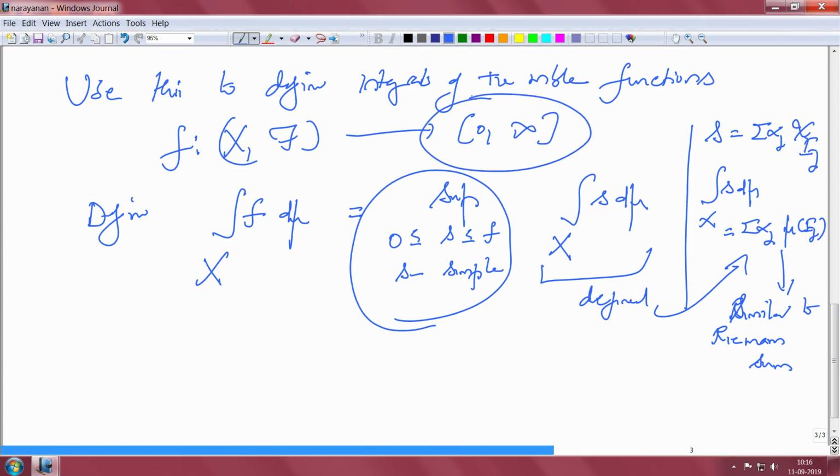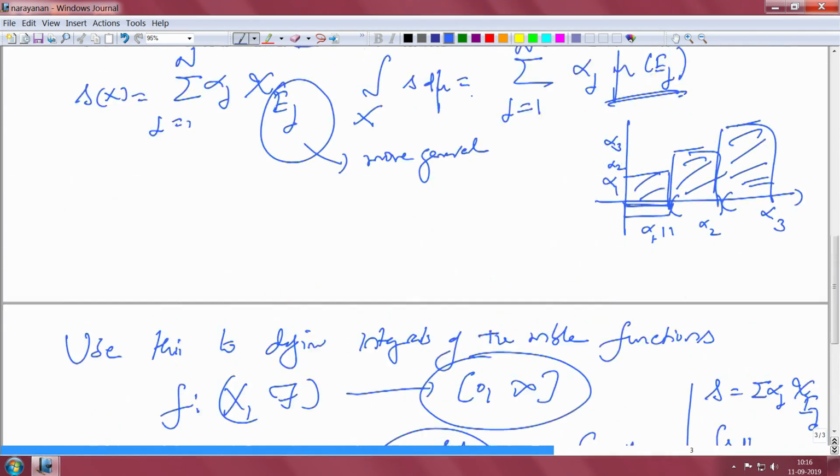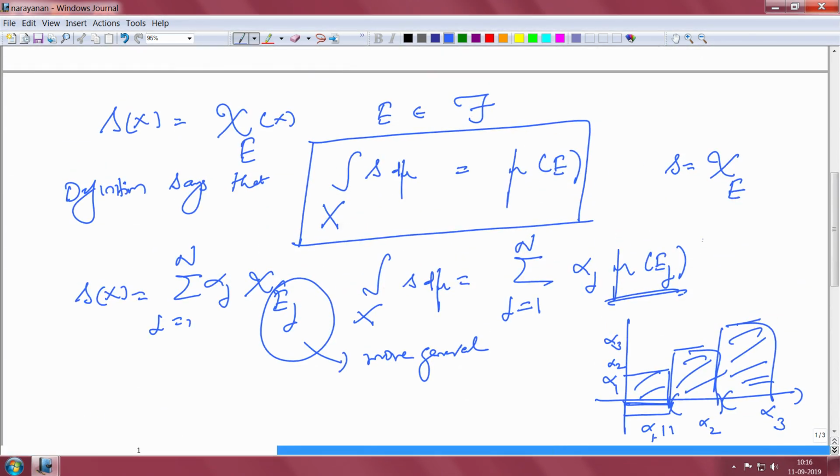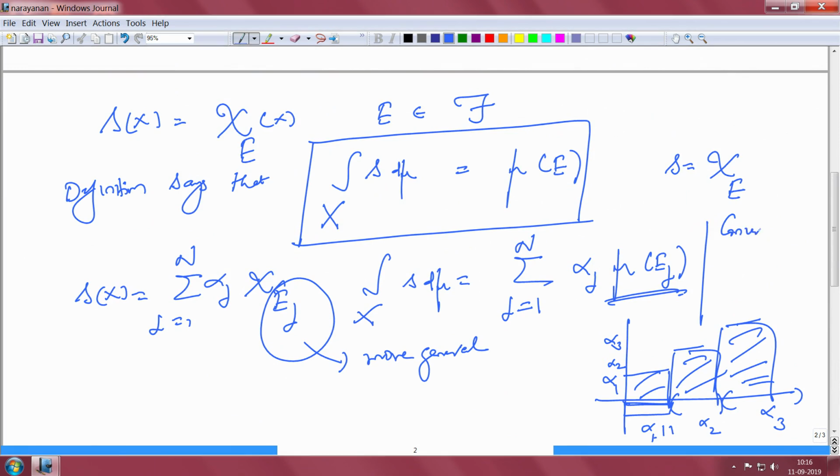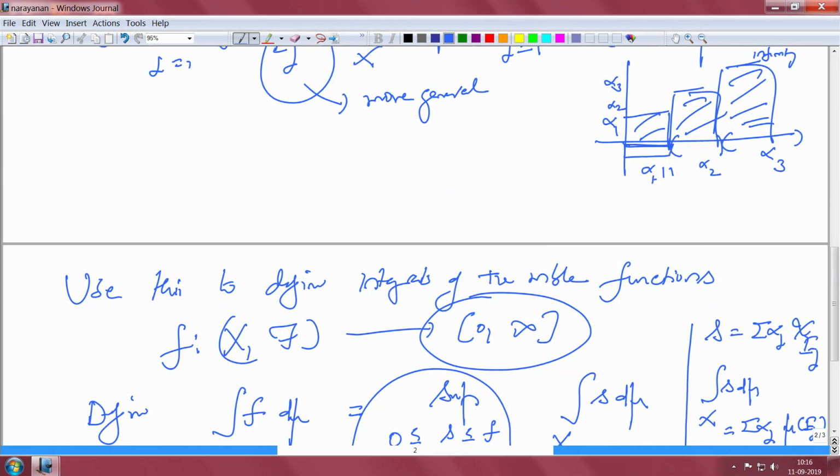So, remember that. I should also tell you that here the convention is that infinity times 0 is 0. Some of the measures can be infinity. We will look at examples, so it will be clear, but if the simple function takes the value 0 there and the set has infinite measure, it will multiply to be 0. So, let us look at some examples.